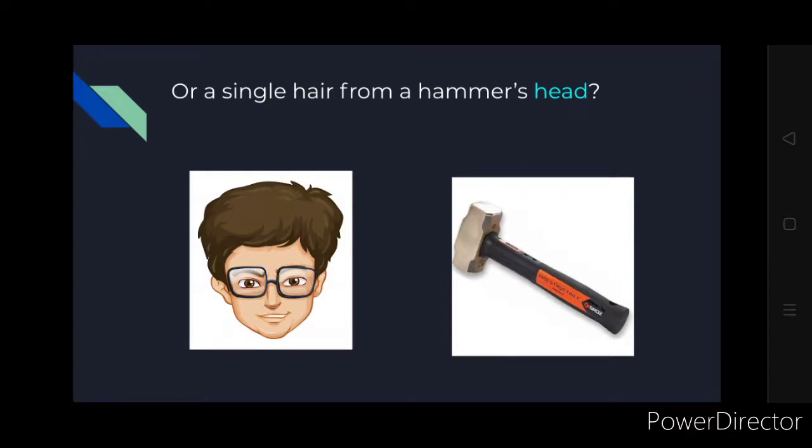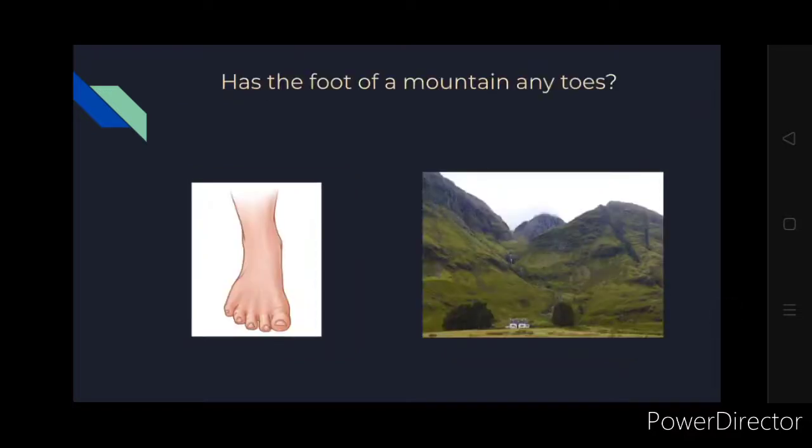Now, the two meanings of head are pretty simple. One is our head, on which we have hair, and the other is the head of the hammer. The upper part of the hammer is called the head of the hammer. So have you ever seen hair on that part of the hammer? Has the foot of a mountain any toes? Now the homograph here is not highlighted. So what do you think is the homograph here?